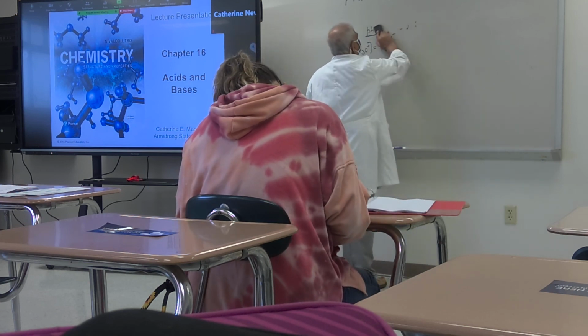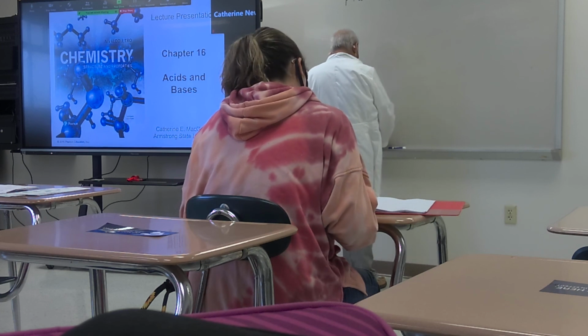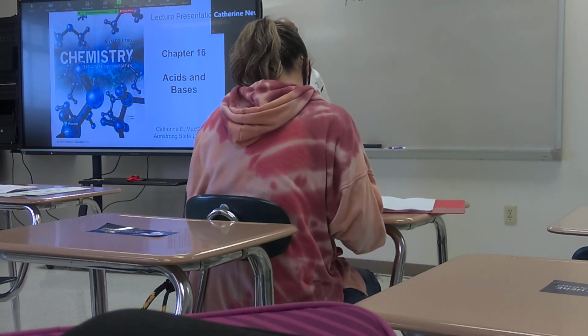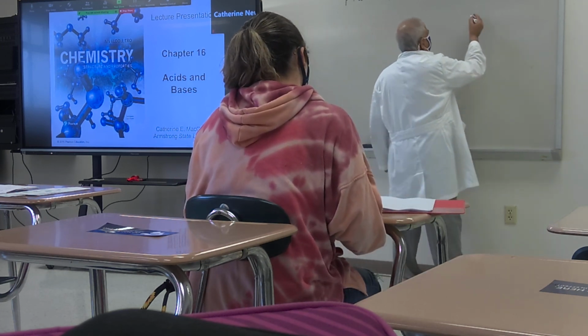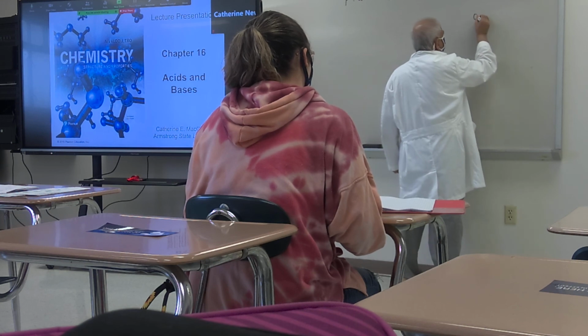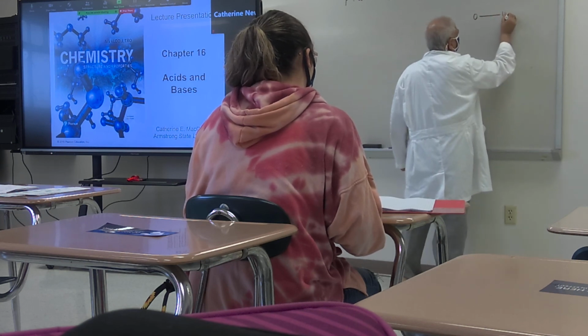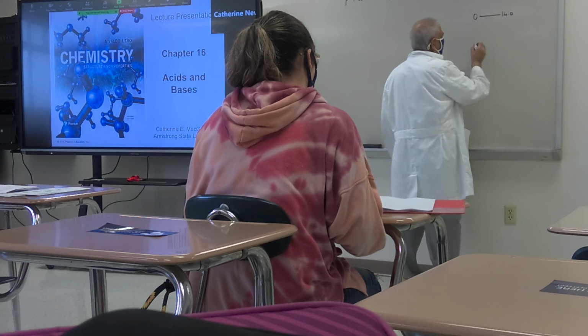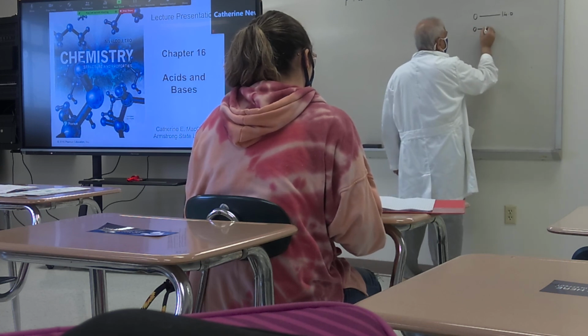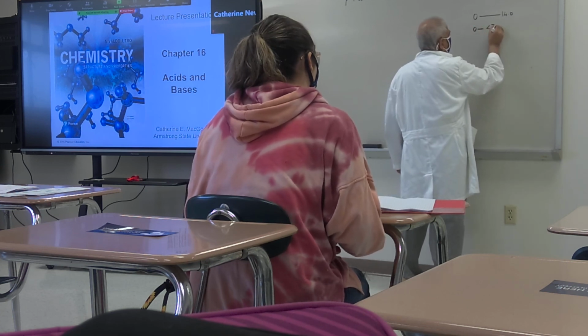Next thing is, how can we measure the pH of a base? You know pH has a range from 0 to what? 14.